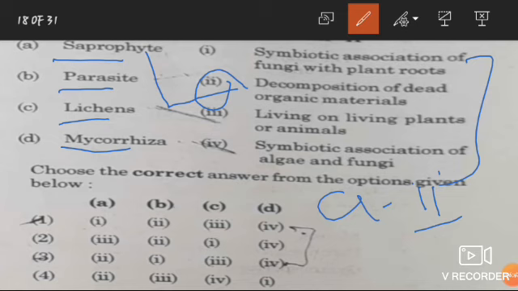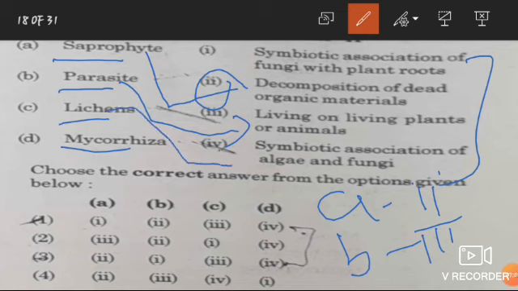Now B, parasite, that is living on living plants or animals. That is B with third. Lichen, as we know its definition, is a symbiotic association of algae and fungi. So C with fourth. And D, mycorrhiza, is a symbiotic association of fungi with plant roots. That is first. So D with first.